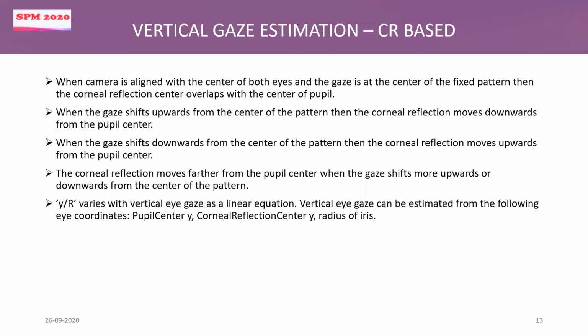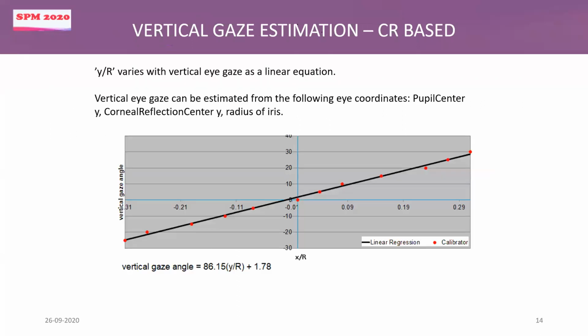And we wanted to know if this is a linear relationship or is it something like a polynomial curve. So we have plotted y by r against different vertical gaze angles, and we found that it is a near linear relationship. So it can be something like y equal to mx plus c. So vertical gaze angle is a constant into y by r plus another constant.